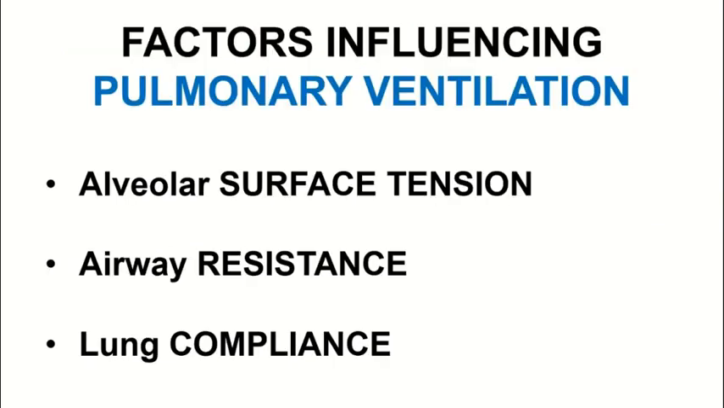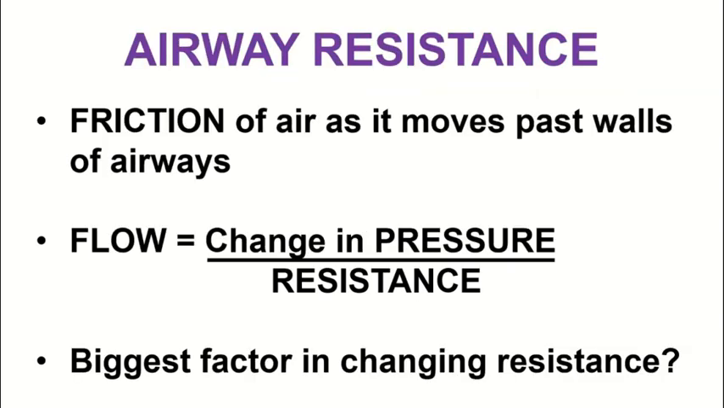So now that we have looked at the surface tension factor, we can examine airway resistance and how it influences pulmonary ventilation. Recall that resistance is created by friction due to the movement of air along the airway walls. So a small tube with a small diameter forces air through a small space, which causes more collisions of the air molecules with the walls of those airways.